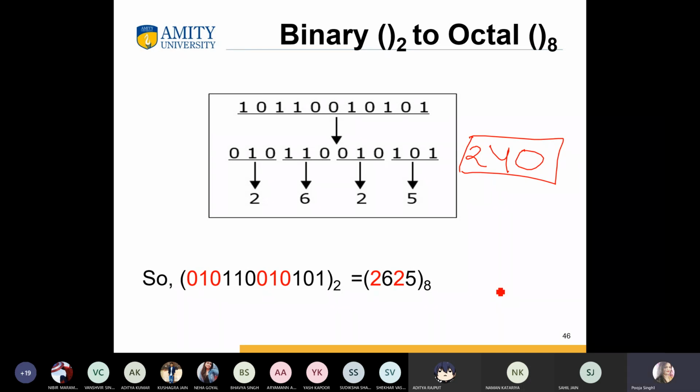Are you done with this number? Okay, so what will be the answer? 0101, and then 50. Anyone else? Ma'am, same answer.